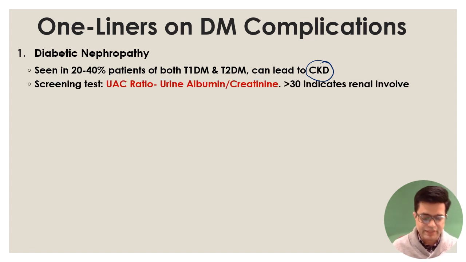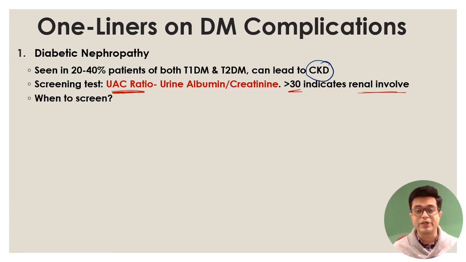What is the screening test for diabetic nephropathy? There is a test that we can do called the UAC ratio. What is the UAC ratio? Urine albumin by creatinine ratio. If it is more than 30, that indicates renal involvement, and generally more than 300 is associated with rapid progression to kidney failure in the patient, right? So the screening test name is important: UAC ratio, urine albumin by creatinine ratio.